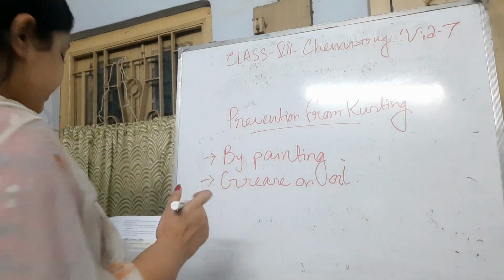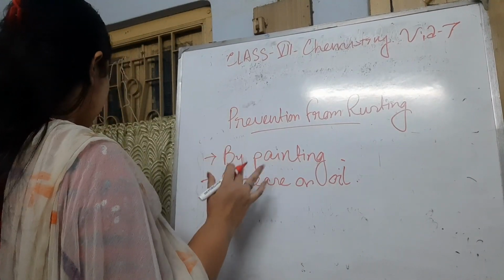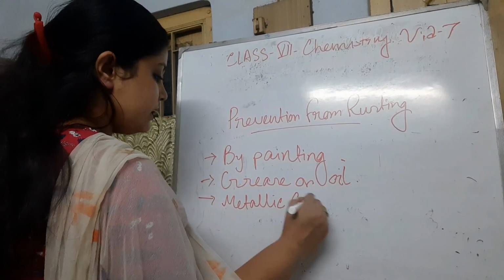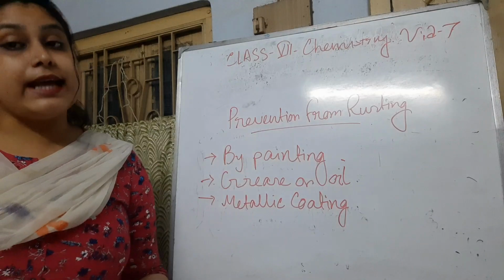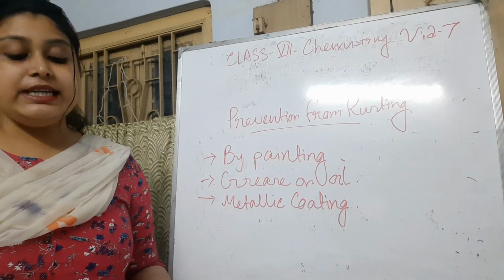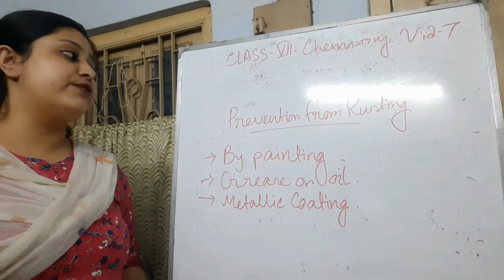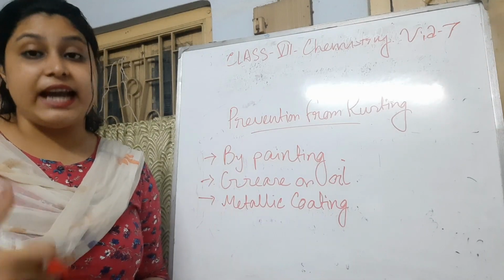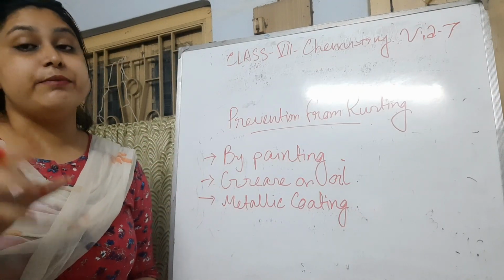The next way is galvanization, which comes under metallic coating. So I'm writing metallic coating. In the metallic coating division, there are many processes like galvanization, tin plating, aluminum plating, alloying, electroplating, etc. After that, we are going to discuss each of these plating procedures, or each prevention of rusting procedure, with pictures. So let's check how they look after the coating of the different kinds of things that can prevent rusting.